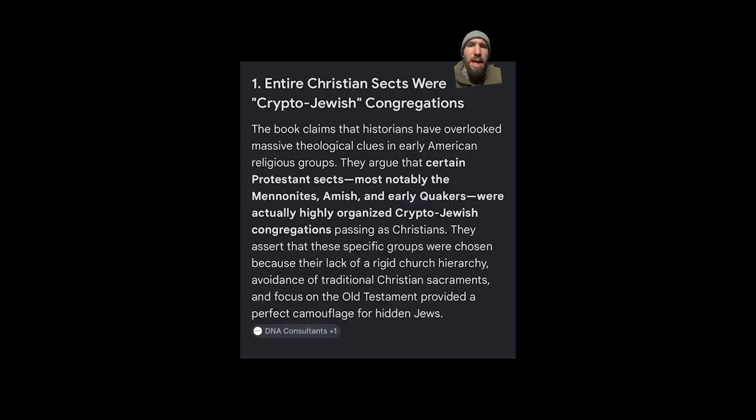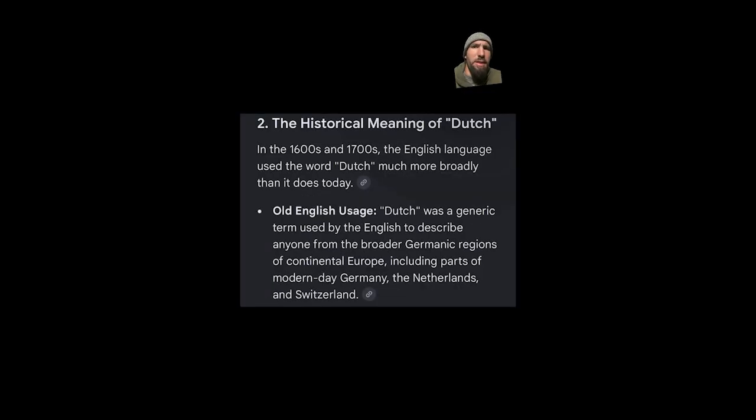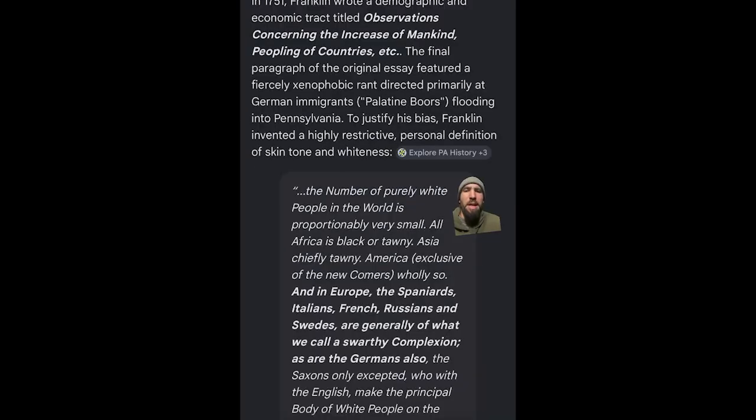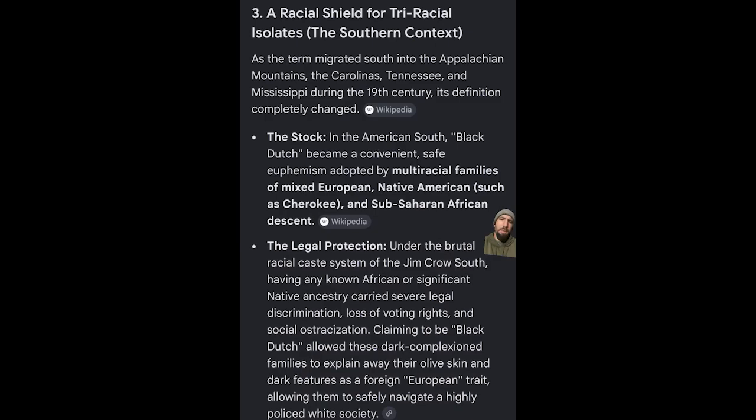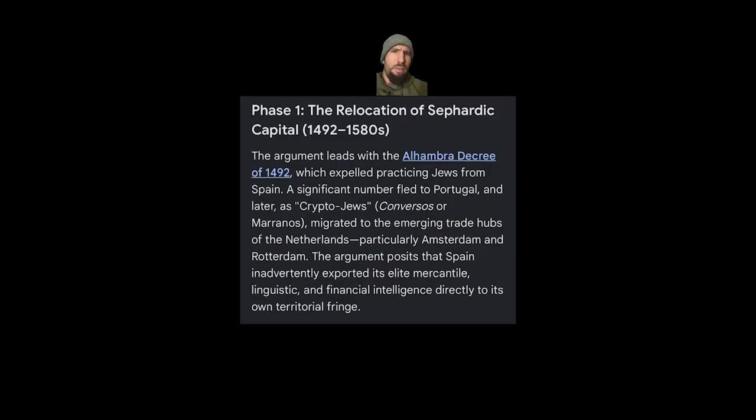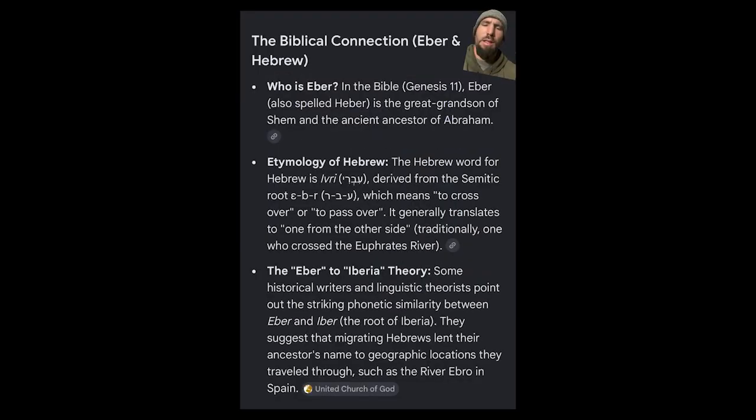Many groups were the Amish, the Mennonites, Quakers, etc. All Germanic peoples were considered Dutch in early America. Benjamin Franklin considered Germanic peoples swarthy. Swarthy comes from the word Schwarz, which means black. Hence the Black Dutch. Look at the progression. Many Sephardics ran into the Netherlands from Spain. Spain was called Iberia because of the Eber or Hebrews that lived there.